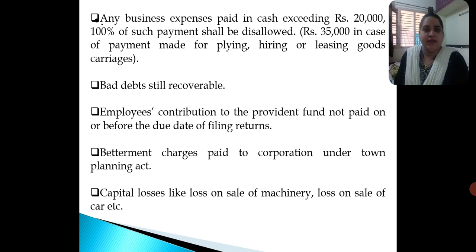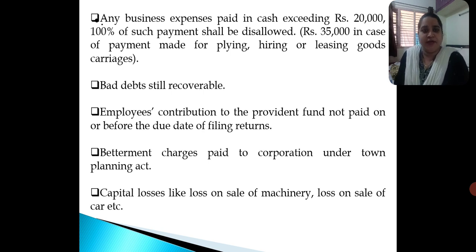Second one, bad debts still recoverable. Bad debts which have remained recoverable are disallowed. They are treated as inadmissible expenses. Next, employees' contribution to the provident fund not paid on or before the due date of filing the returns. If the employees' contribution to the provident fund is not paid on or before the due date of filing the returns, then that is also treated as inadmissible expenses.